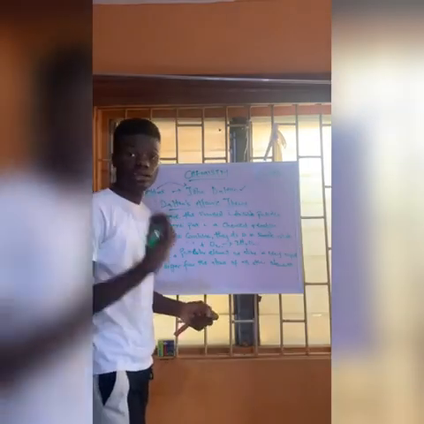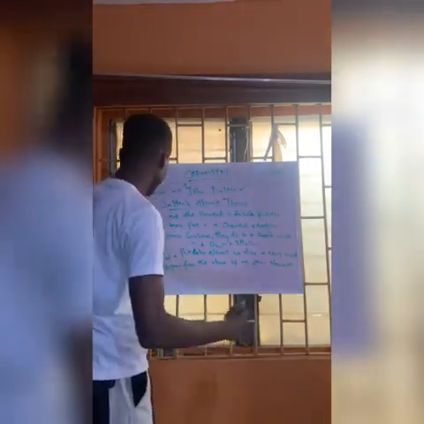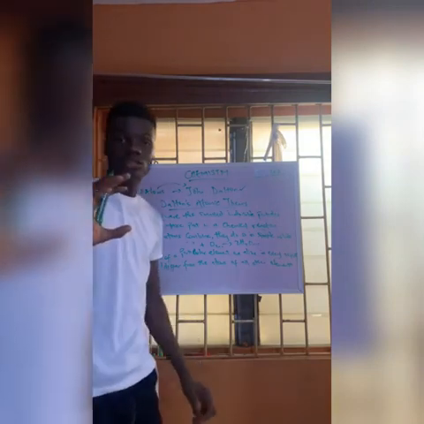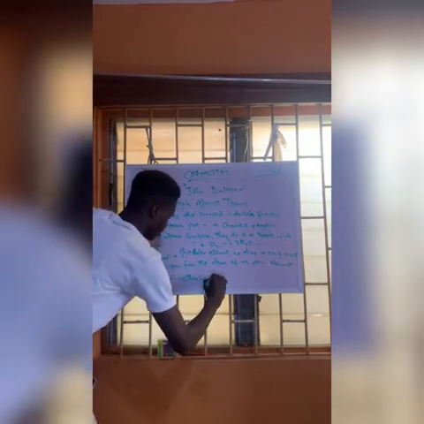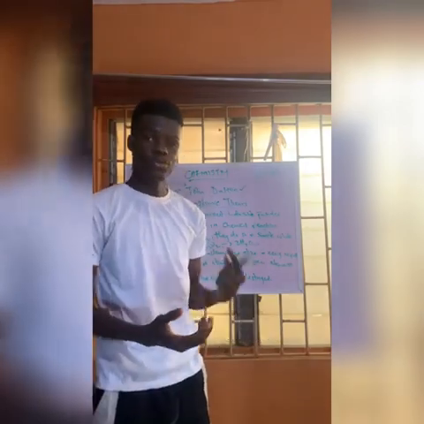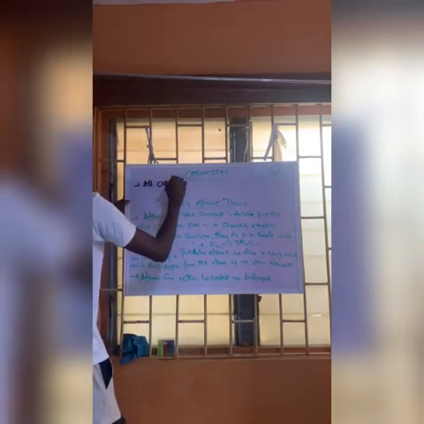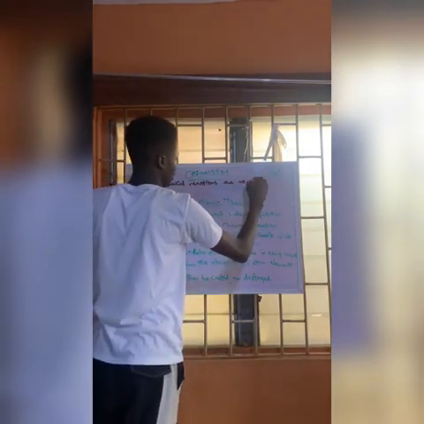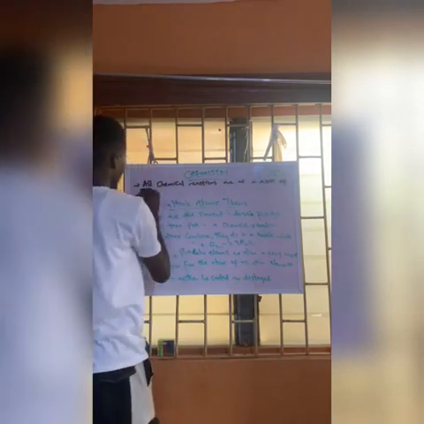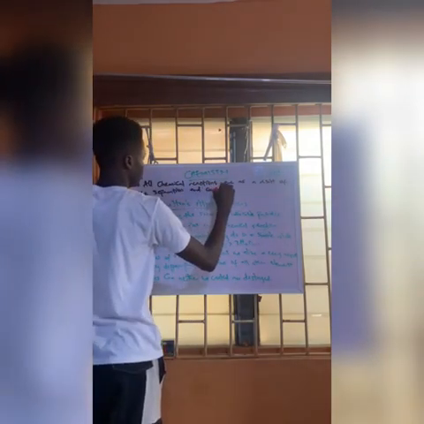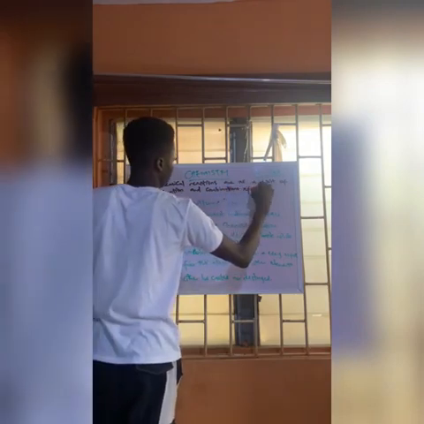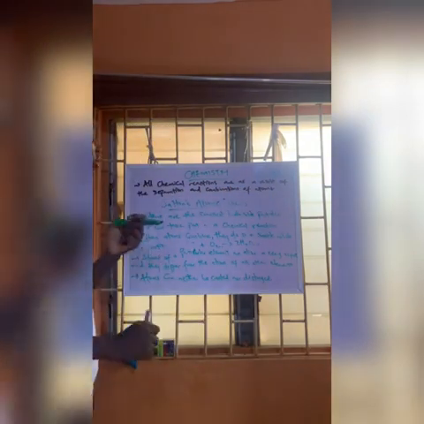Now, the next one, the number 4, the fourth atomic theory we'll be checking is atoms can neither be created nor destroyed. Alright, so atoms can neither be created nor destroyed. It means that you cannot create an atom from an existing atom, and you cannot destroy an atom, basically. So let me use red. All chemical reactions are as a result of combinations of atoms. Alright, so now this is what we have.